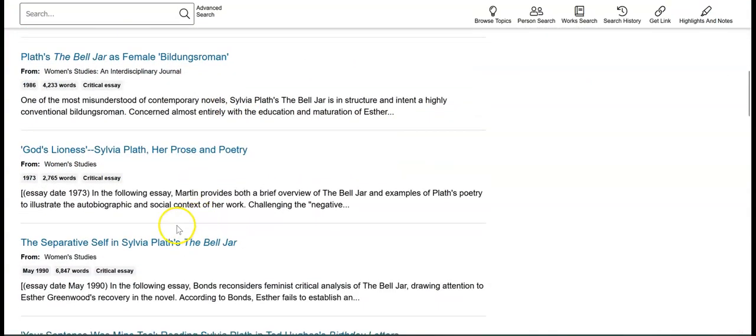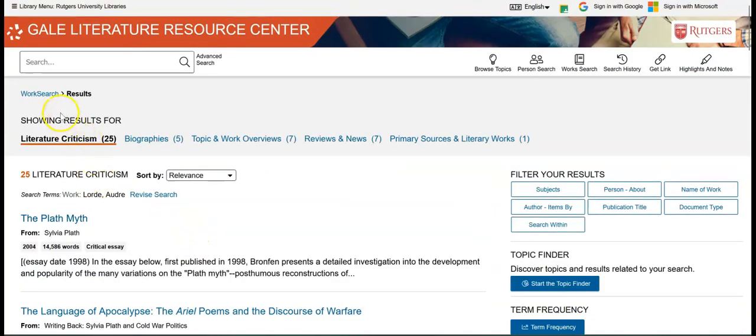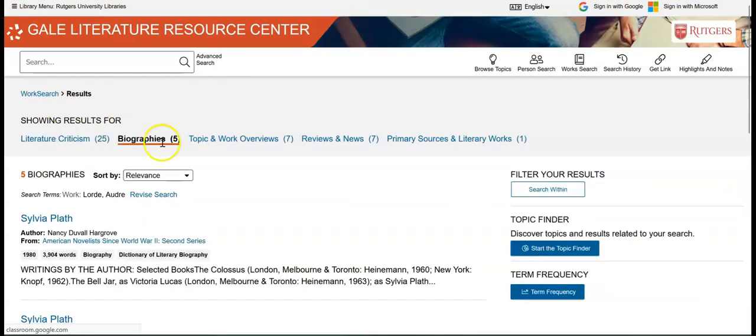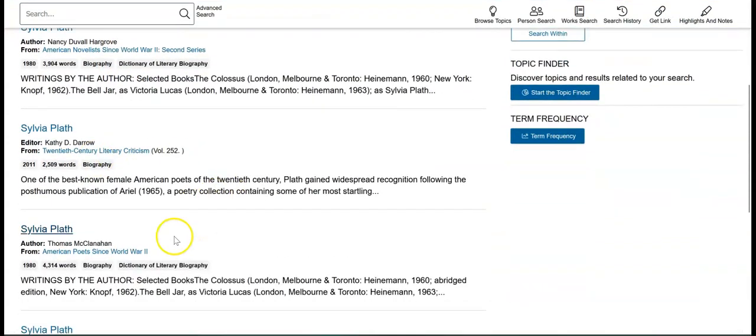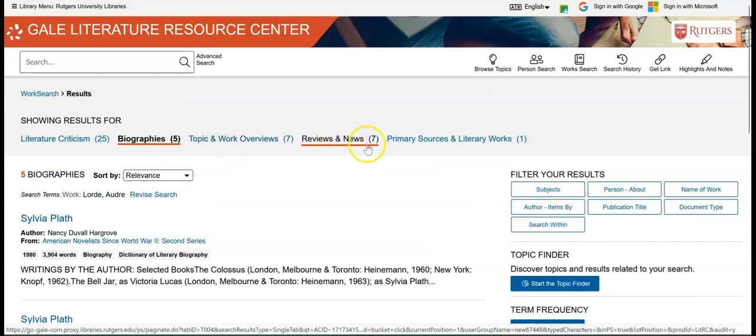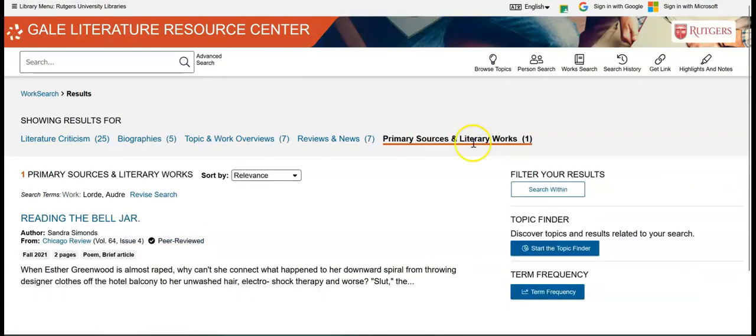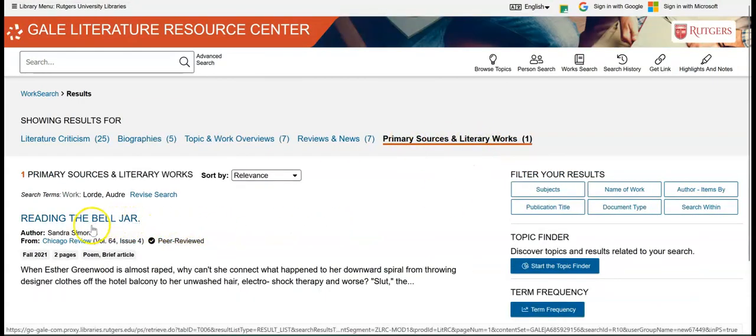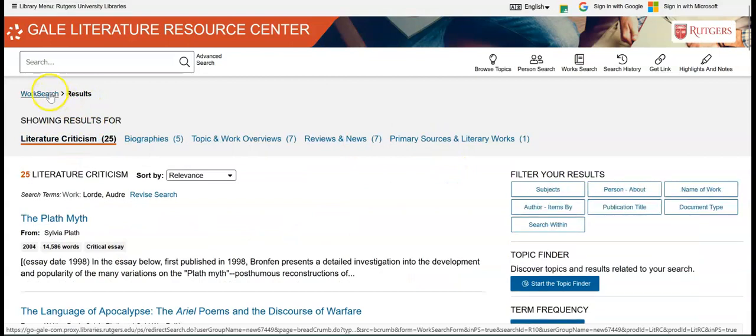You can find all of this different literary criticism for The Bell Jar and biographies of Sylvia Plath, the author, overviews, reviews. There is a primary source here, but it's a poem and not the novel we're looking for, so we might not need that so much. Let's go back to work search.